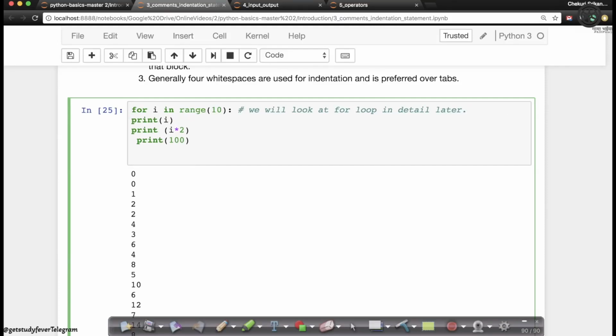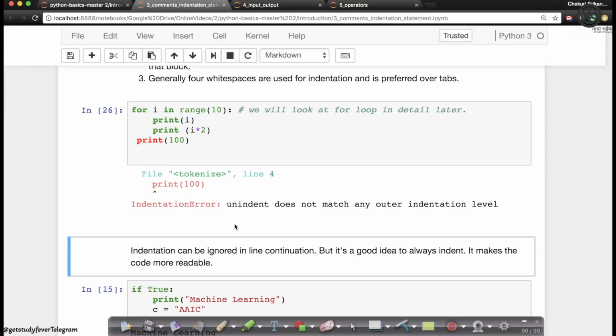It's always good to use 1, 2, 3, 4, right? So I could say 1, 2, 3, 4, right? Then the question is, what if I put a single space? So this line now is neither at the for loop nor at the print statements, right? Then what happens? It simply raises an error. It says you have not indented it properly. It's called an indentation error.